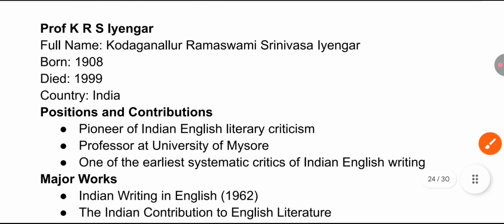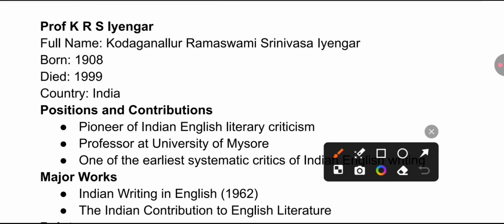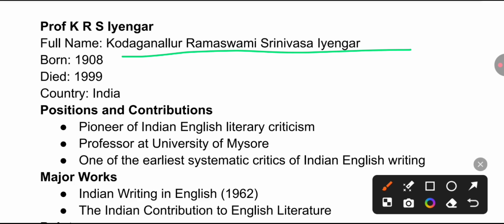Then we have K.R.S. Iyengar. You can hear how lengthy the name is: Kodaganallur Ramaswamy Srinivasa Iyengar. He was the pioneer of Indian English literary criticism, and a professor at the University of Mysore, where Professor Narasimhaiah was teaching.